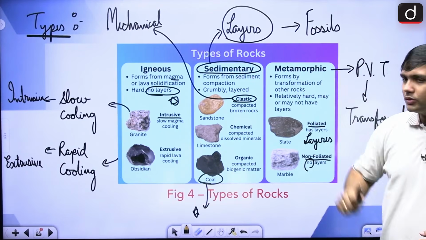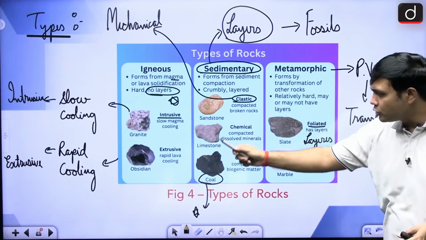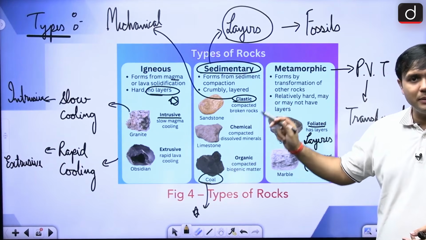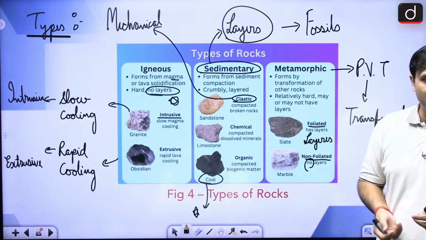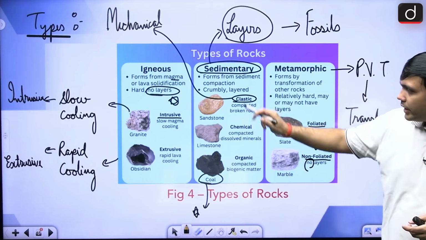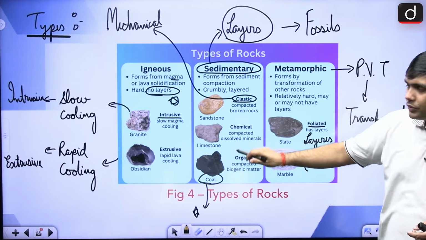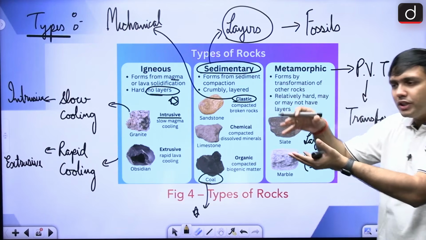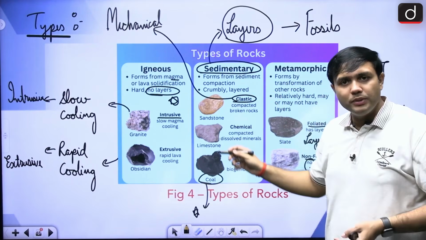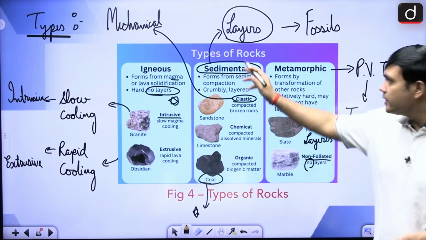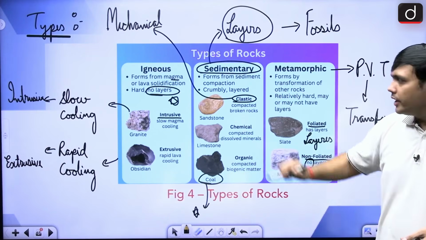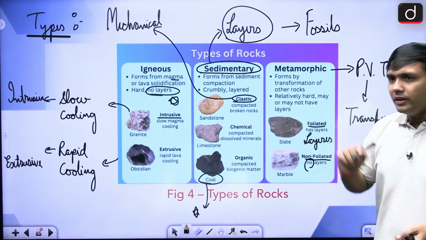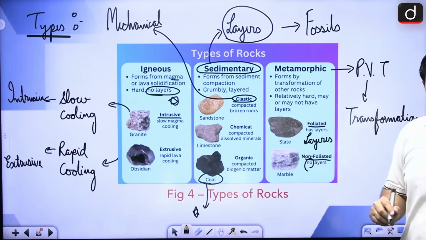In case of sedimentary rocks, what is happening here? Here you will find sandstone, limestone, coal, etc. Now, coal is a very, very important sedimentary rock, of course because of the energy security reason. But it is a very important aspect that it is what kind of sedimentary rock? It is an organic sedimentary rock. Why? Because here biological matter has sedimented to form this particular rock. So coal is a sedimentary rock of organic characteristic. Then it is called clastic when mechanical sedimentation is going on. When chemical sedimentation is going on, it is called chemical sedimentary rock.